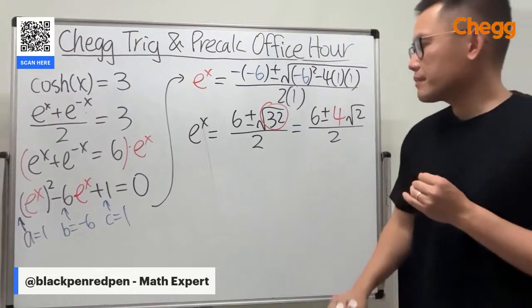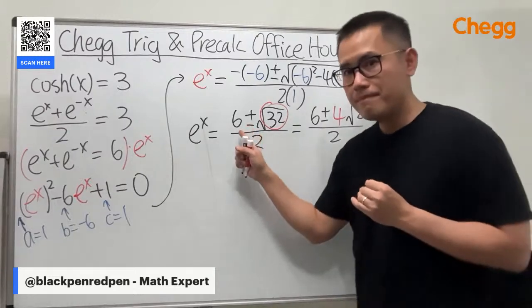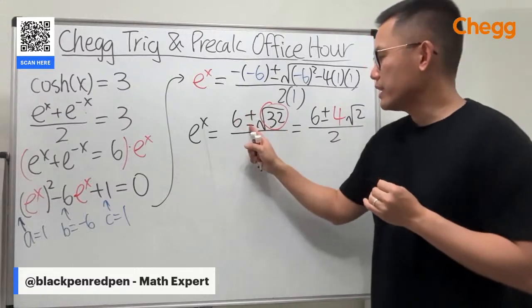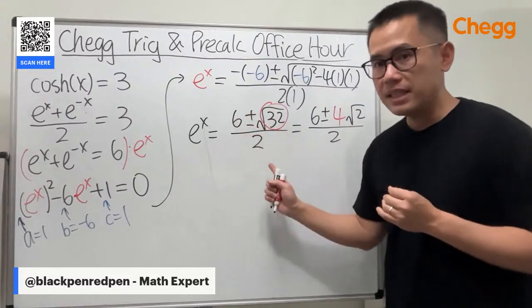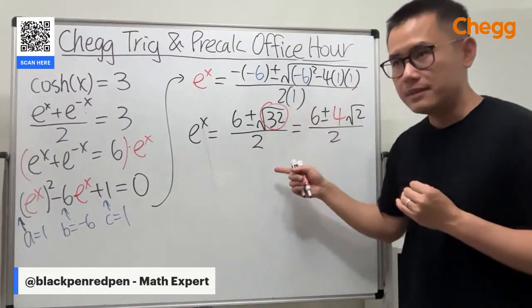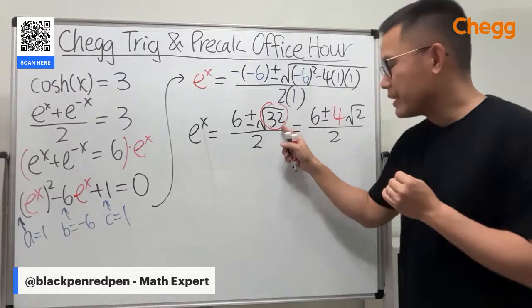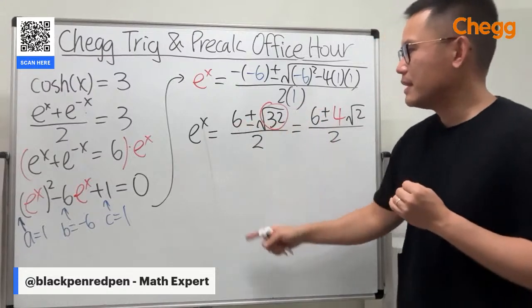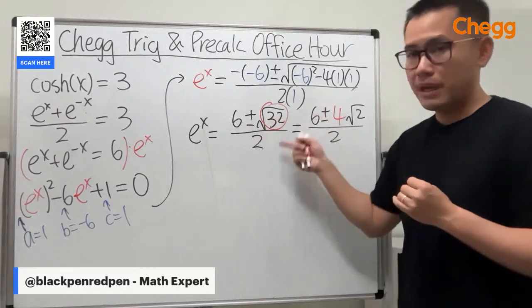And then, by the way though, if we take the positive, the result is positive. When we take the minus, the result is still positive because the square root of 32 is less than the square root of 36, which is 6. So 6 minus this is positive.